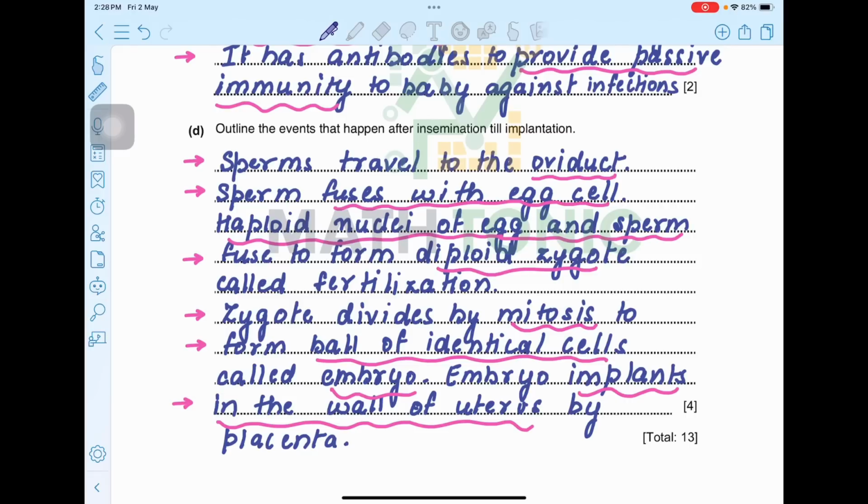You always have to write that they are a ball of identical cells, or mitosis produces identical cells. This is a short point every time you mention mitosis. And for zygote you can also write diploid zygote. Sometimes in the marking scheme there is a mark separately mentioned for diploid and for sperm and egg cell to be haploid. So when you're writing these keywords, definitely you are aiming for a high score.